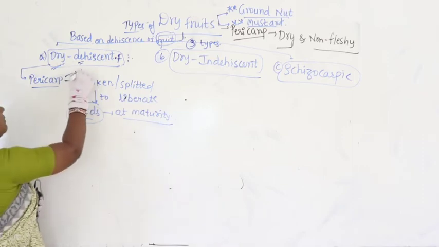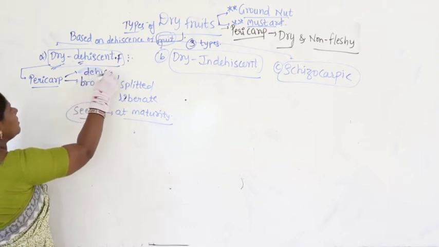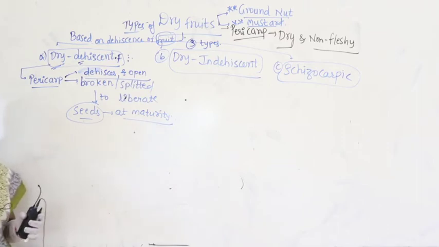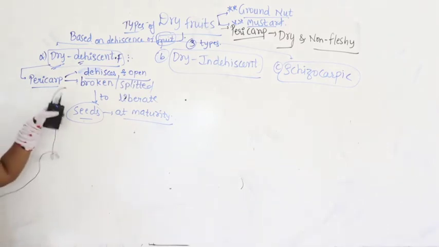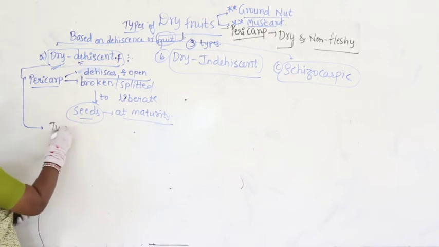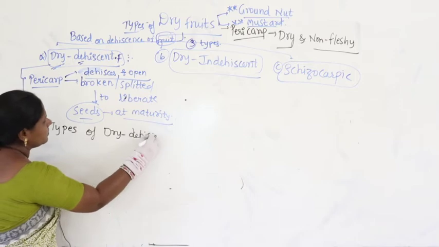So the pericarp will open. It is better you write down: pericarp dehisces and opens to release all the seeds. Such types of fruits are called dry dehiscent fruits. So when we take the dry dehiscent fruits, what are the things we have to study under it? Now this is further divided into many types. What are the types here? Let us take the types of dry dehiscent fruit.